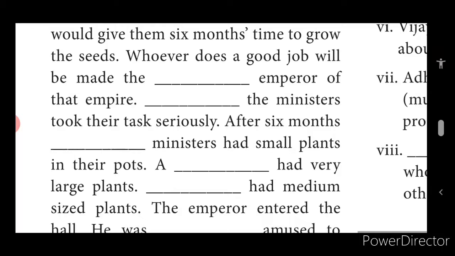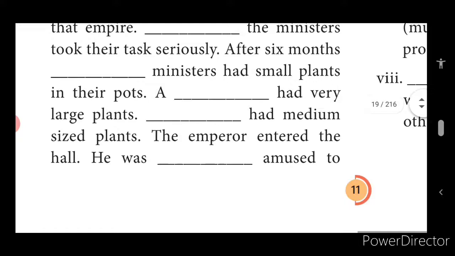After 6 months, dash ministers. What should come there, children? After 6 months, many ministers had small plants in their pot. A few had very large plants. Some had medium sized plants. Dash in the sense, what determiner should come here, children? Some had medium sized plants.